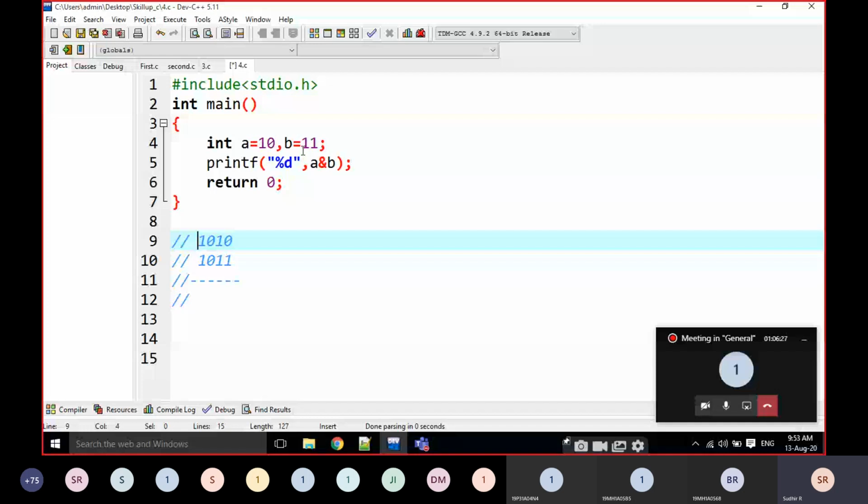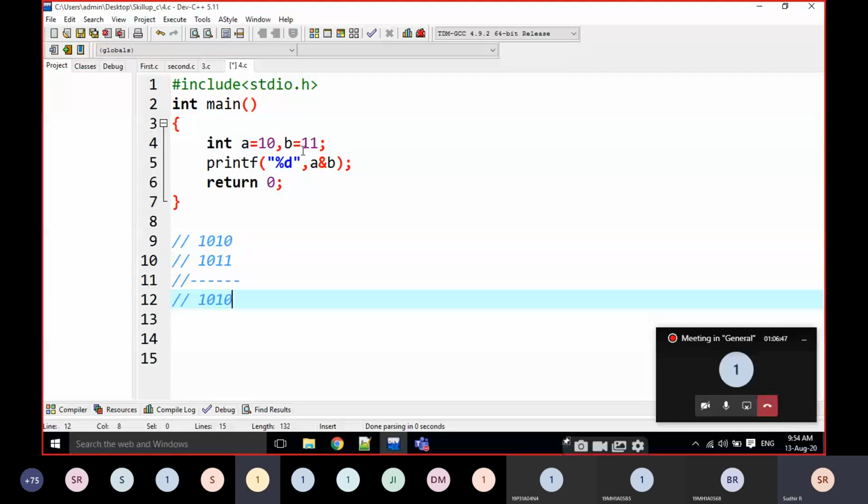Here also, but it is applicable on the bits. 1 and 1 is 1, and the result is 1 0 1 0. Then what is the binary value now? 1010 is what decimal value? 10. The output is 10 here.